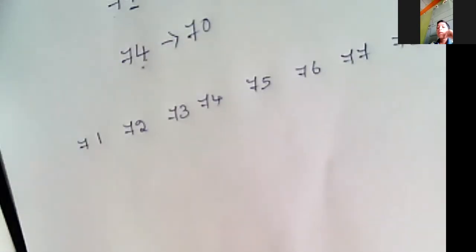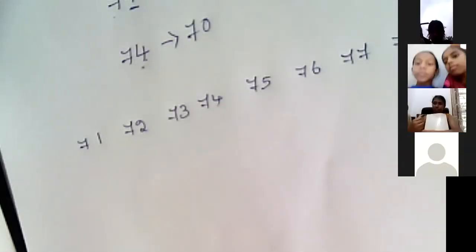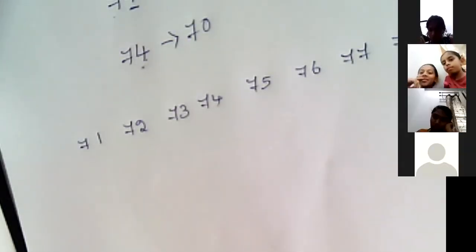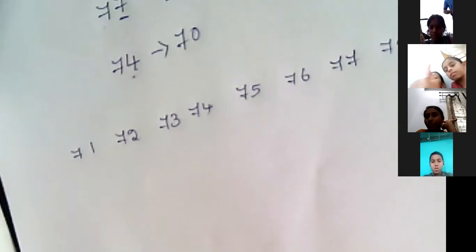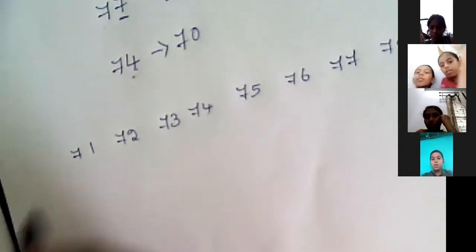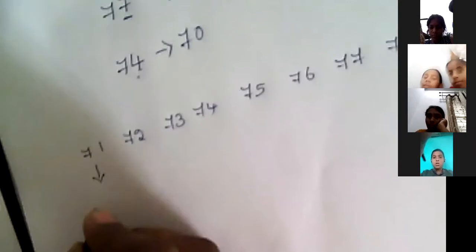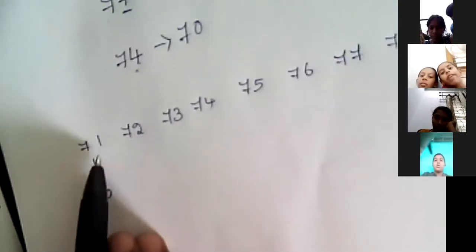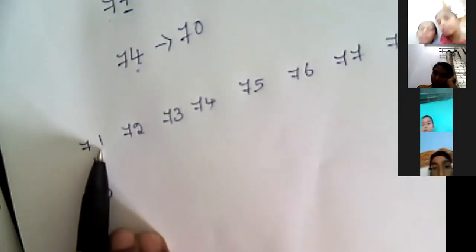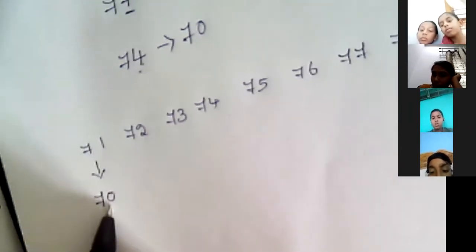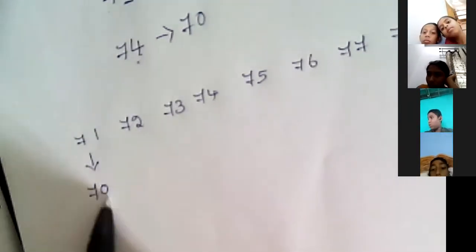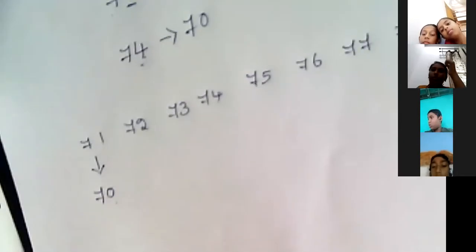Can you see the numbers? Now we have to write the nearest tens for these numbers. So 71 is nearest to 70 because in the ones place we have a 1. I converted 1 into 0, 7 as it is.